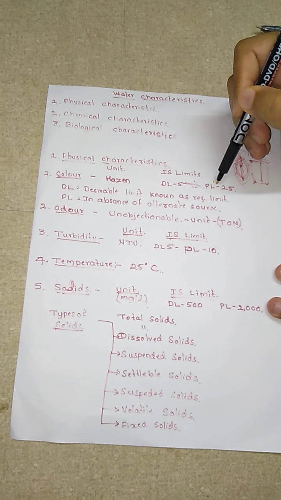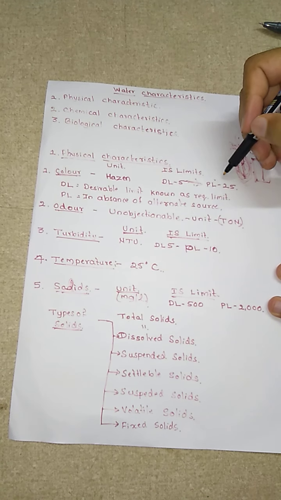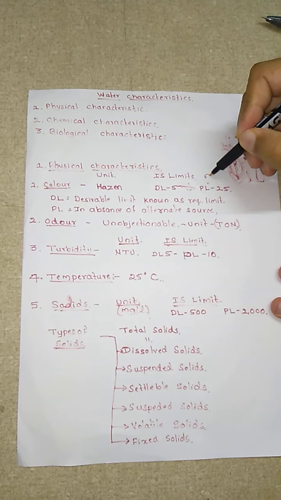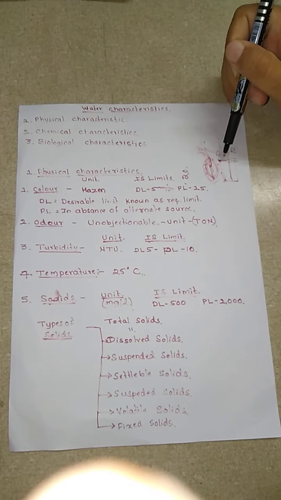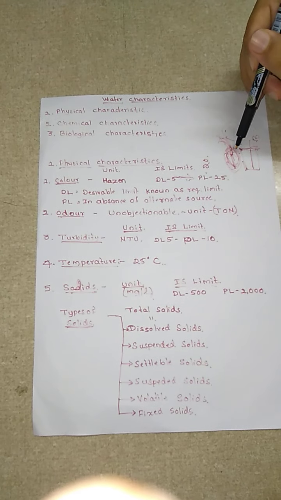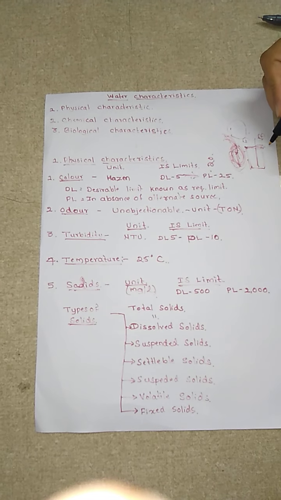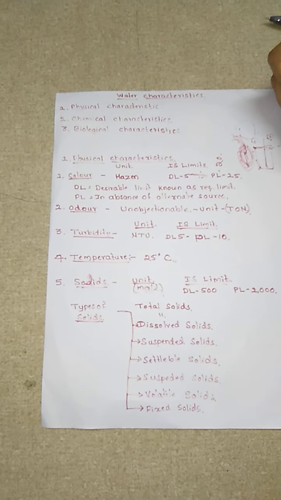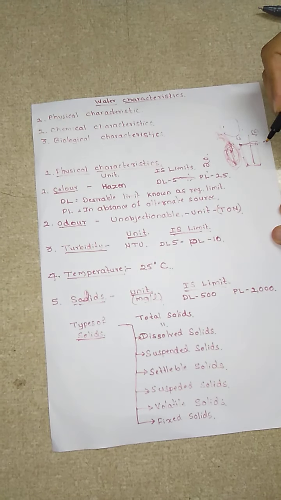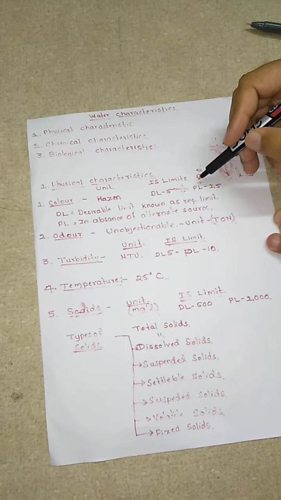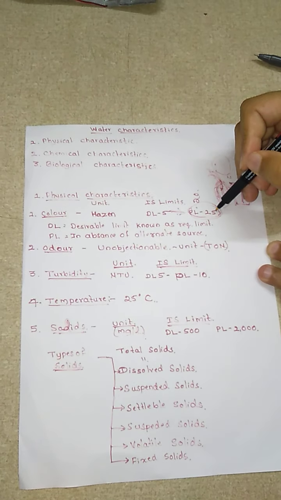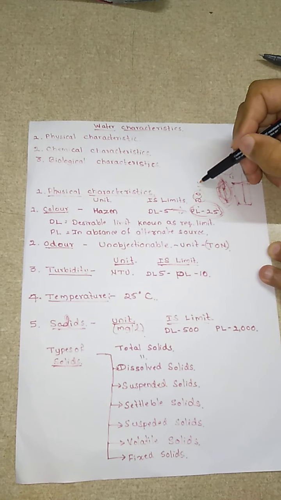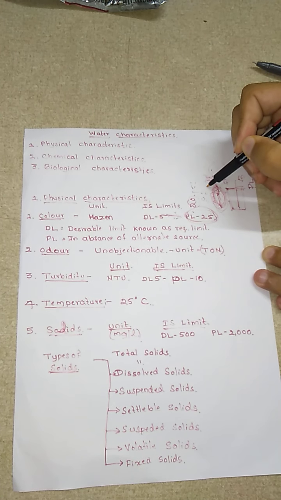And the permissible limit for color, how much have they given? They have given 25. Suppose it is 20. Okay, for color, if the permissible limit is 20, then in the absence of the desirable limit source, we can utilize this permissible limit source. Now the condition is it should be lesser than this highest value. That is, if it is 20, or 15, or 22, we can have it.